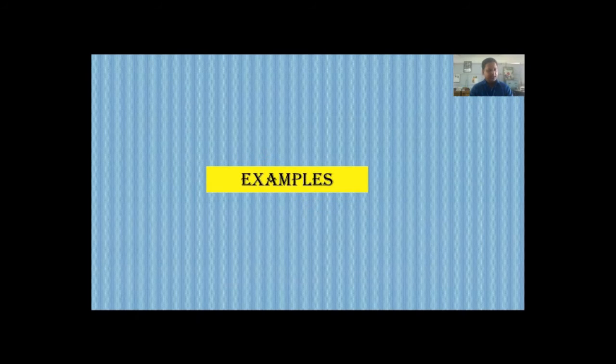Dear students, now I'm going to show you some examples of sentence connectors. I hope from these examples you will have a clear idea about sentence connectors, and I hope you will be able to use sentence connectors very easily. So let's see what we have as examples of sentence connectors. I'm going to give you 6 examples. Example 1.